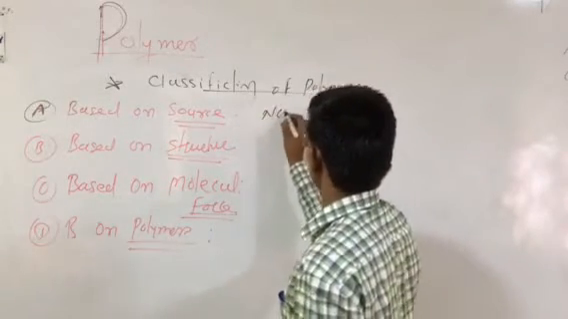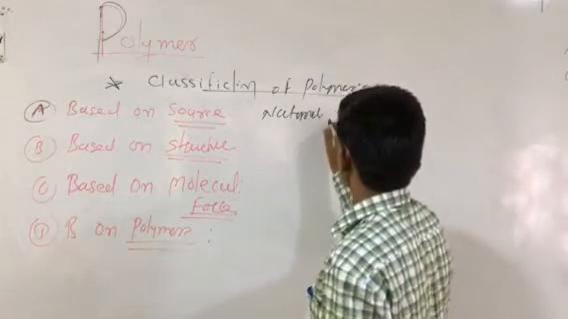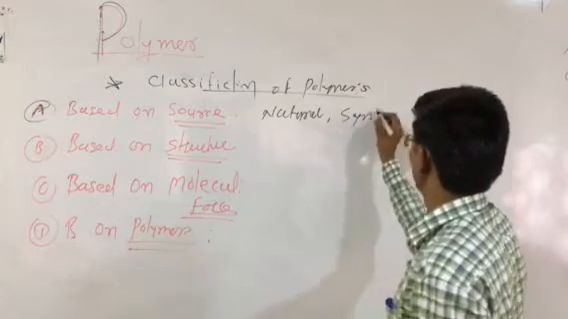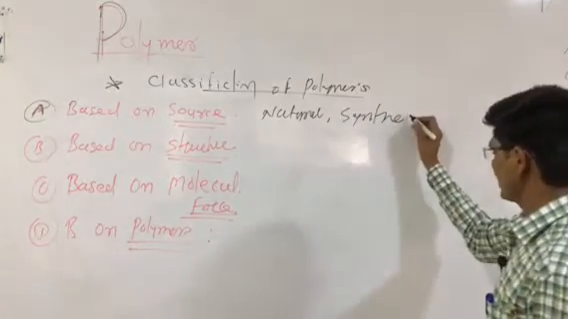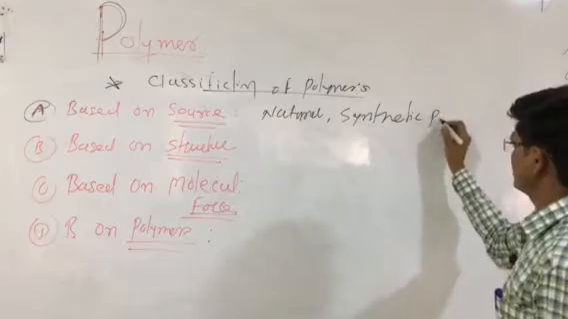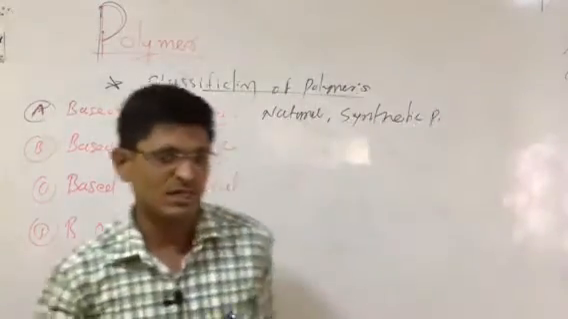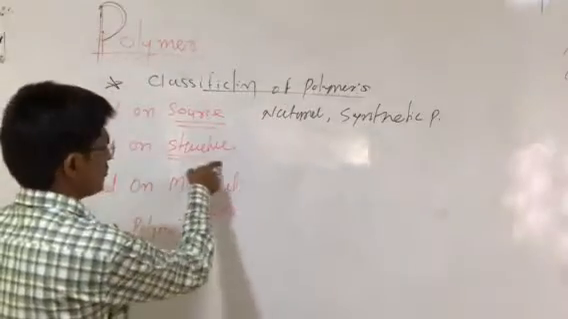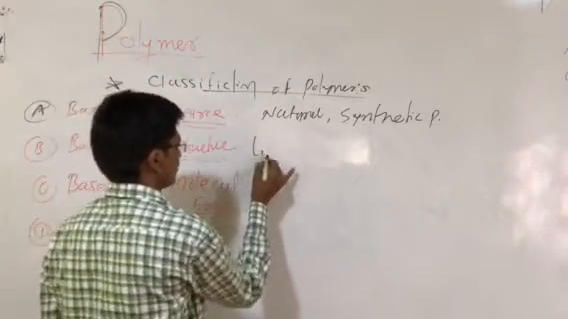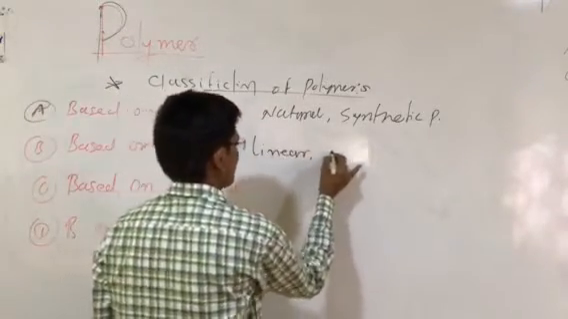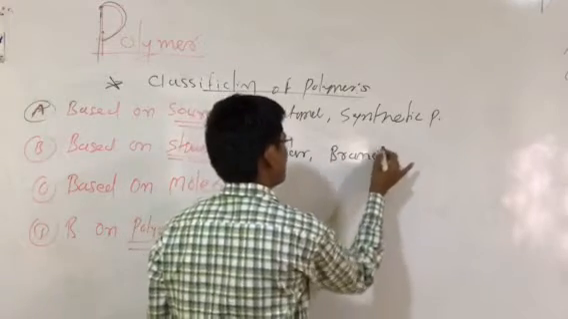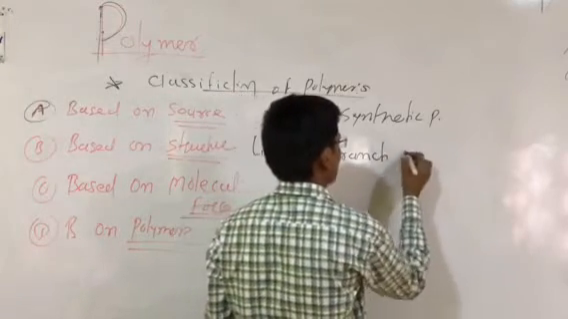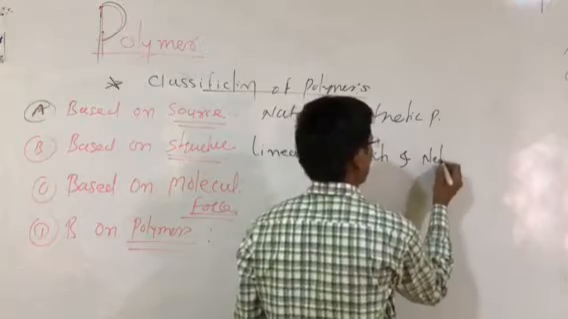This is the natural polymer, and this is the synthetic polymer. As you can say, natural polymer, synthetic polymer, as well as semi-synthetic polymer. Based on the structure, we have the linear polymer, branch polymer, and network type polymer.